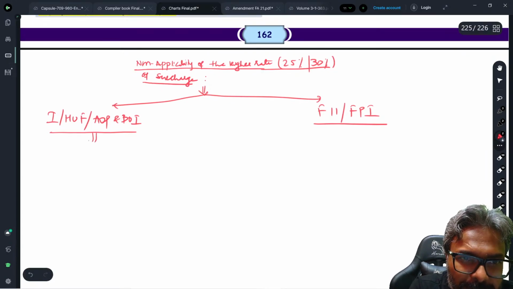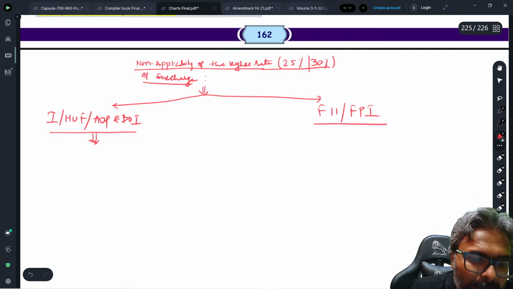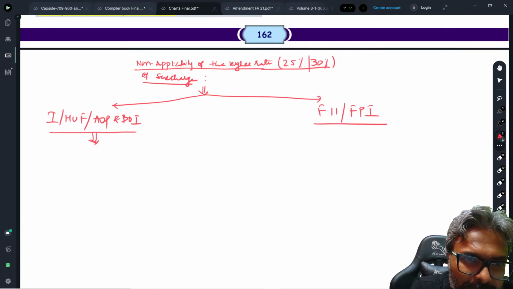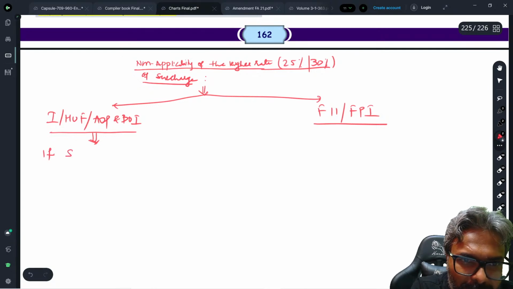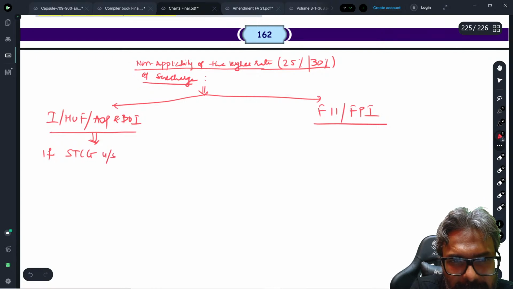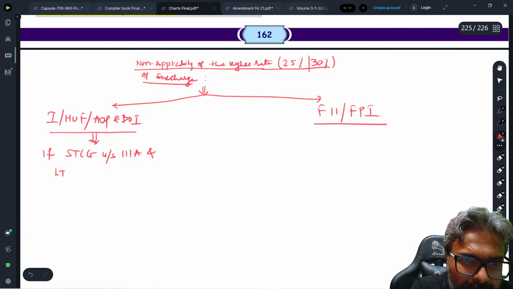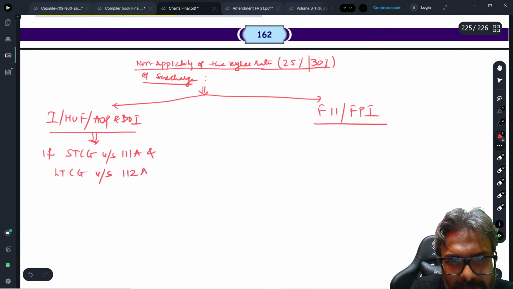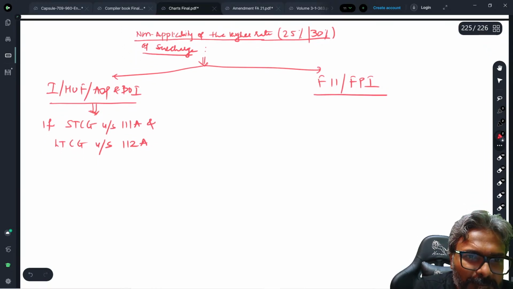Now students, always be very careful. If short-term capital gains under 111A and long-term capital gains under 112A, just keep that in mind.